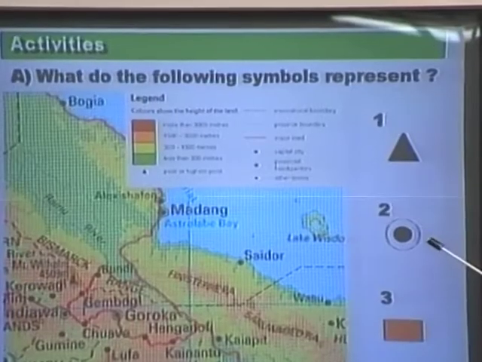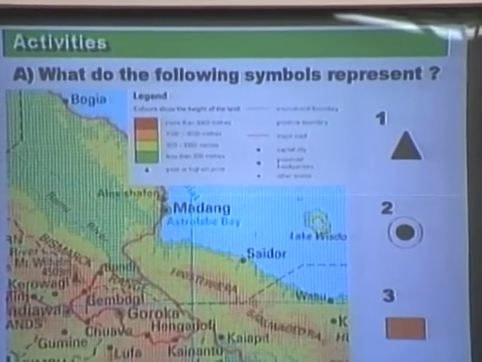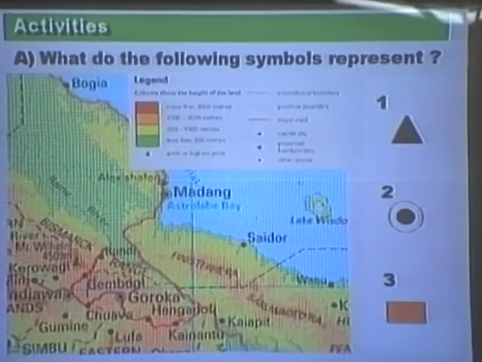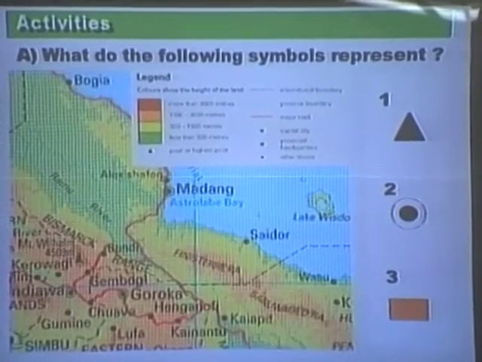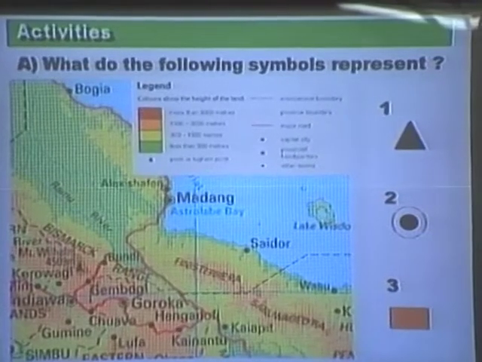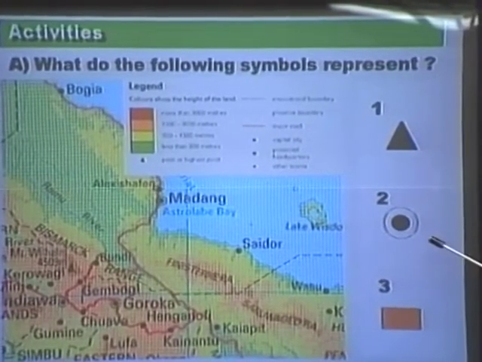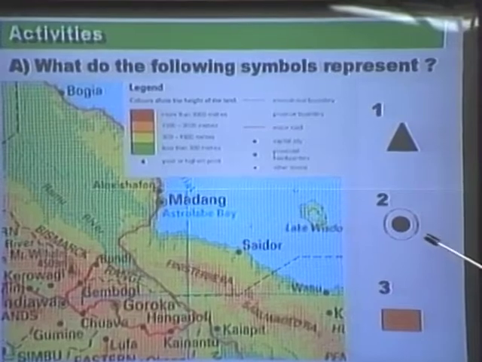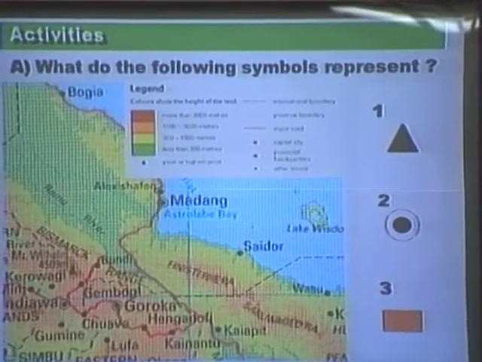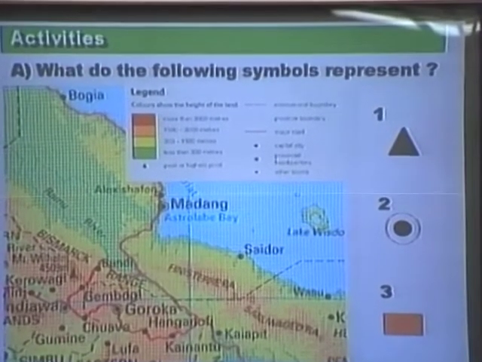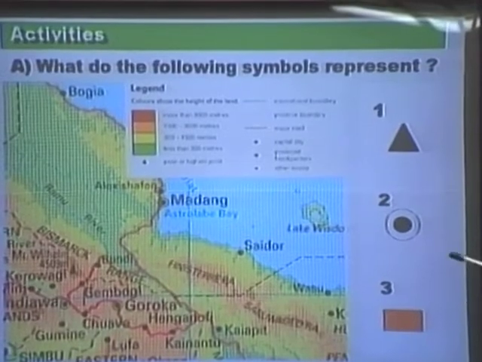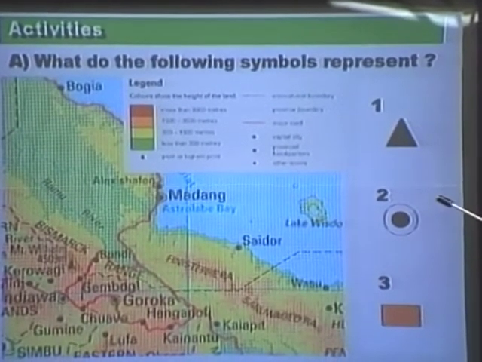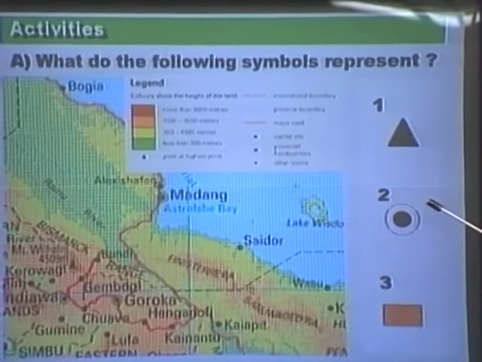The next one, the black circle with a bigger circle around, the second symbol, what does that represent? Provincial headquarters. Okay, we're looking at our provincial headquarters. We all agree with him? Yes, definitely. So if we had to name a couple of those, if you look carefully, you have Popondetta, you have Lae, you have Rabaul, you have Lorengau, all of those with the black circle and a bigger circle around it, showing us our provincial headquarters. Well done, we move on.